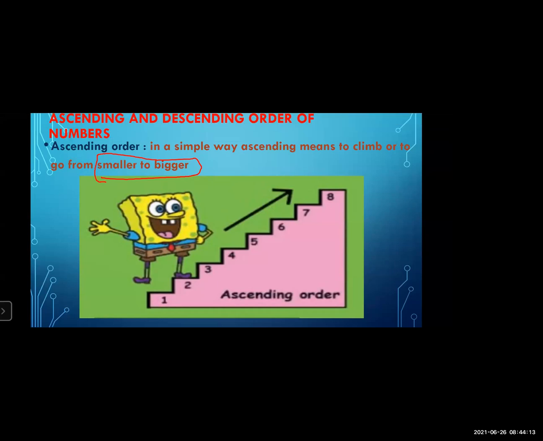Okay. Now you can see in this picture one boy is climbing the steps.